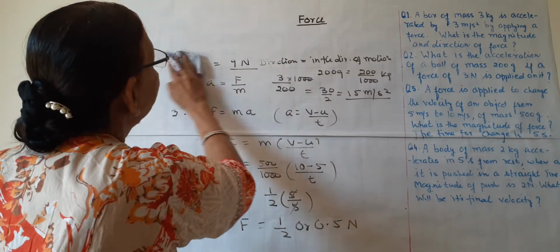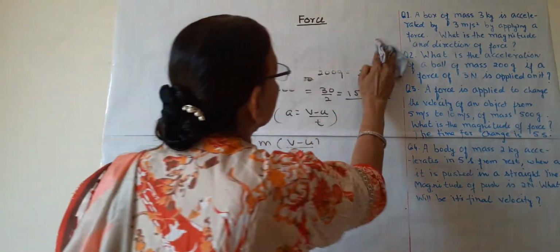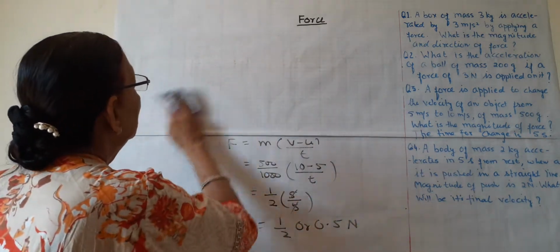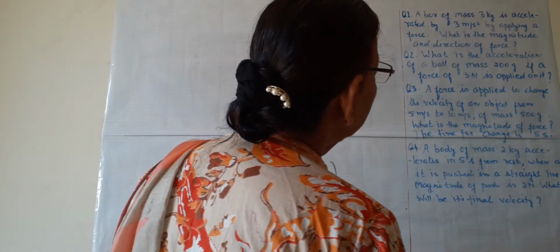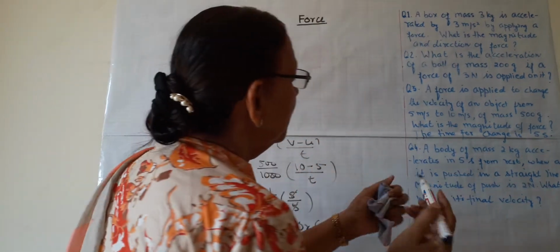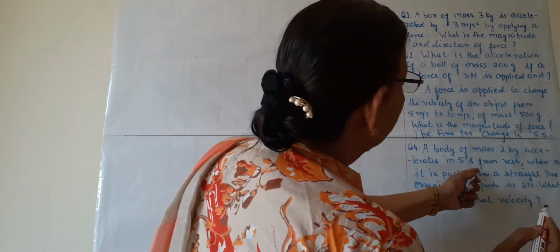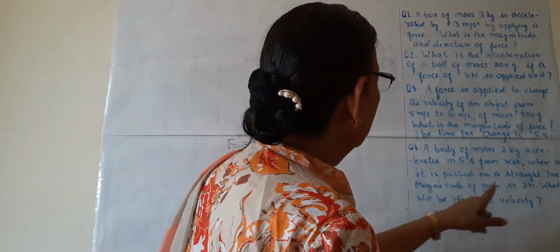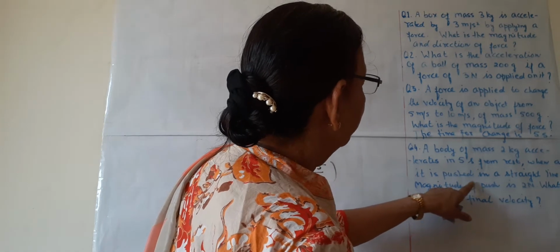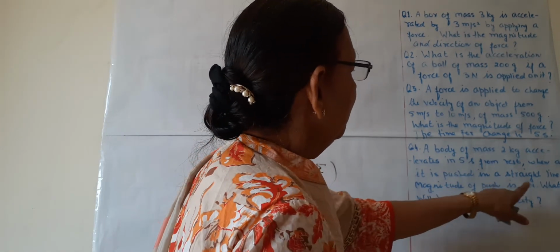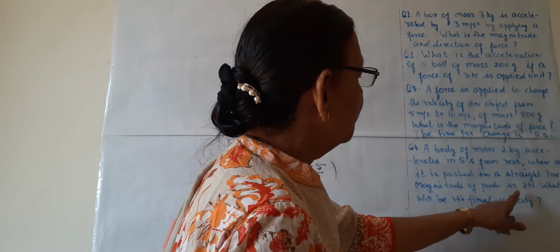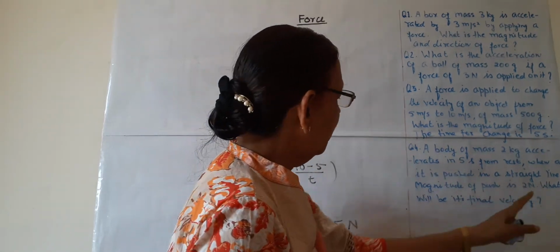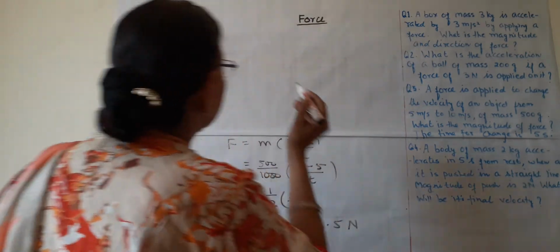So what about the fourth? These are very simple numericals. The fourth is a body of mass 2 kg accelerates in 5 seconds from rest. Again the time is given when it is pushed in a straight line. Magnitude of push is 2N. Magnitude of push means it is force 2N. What will be its final velocity?